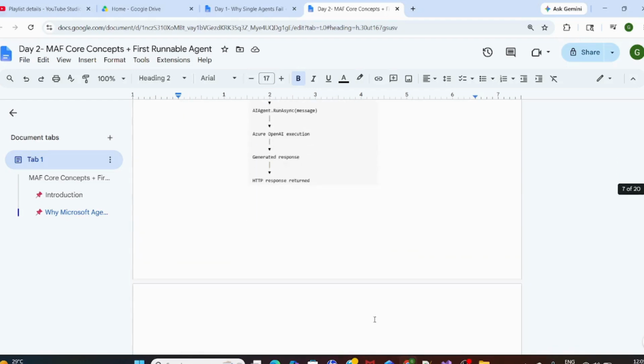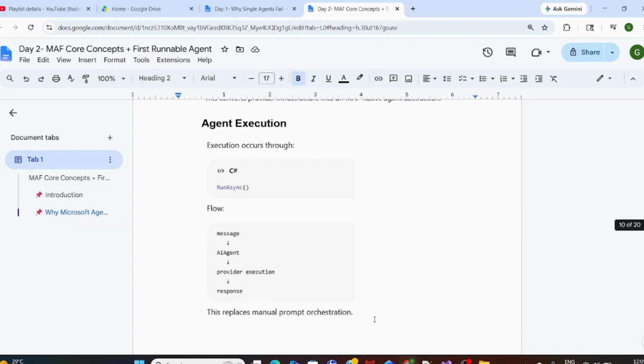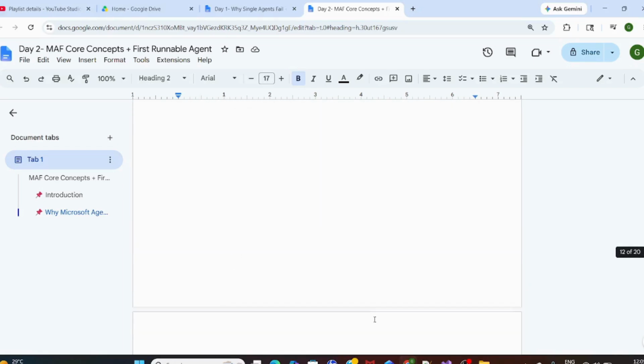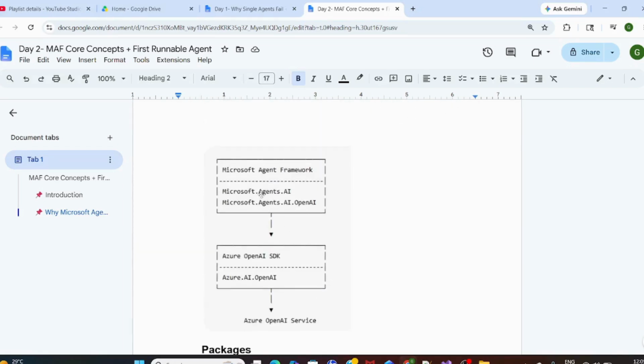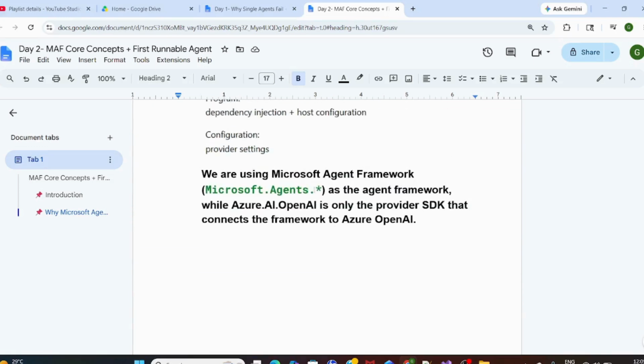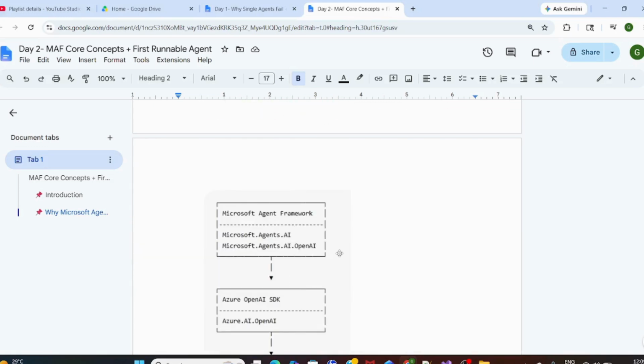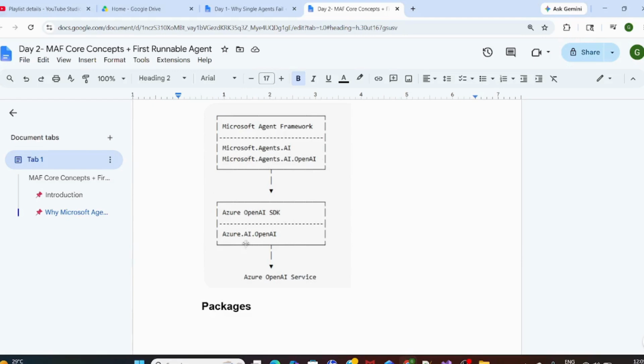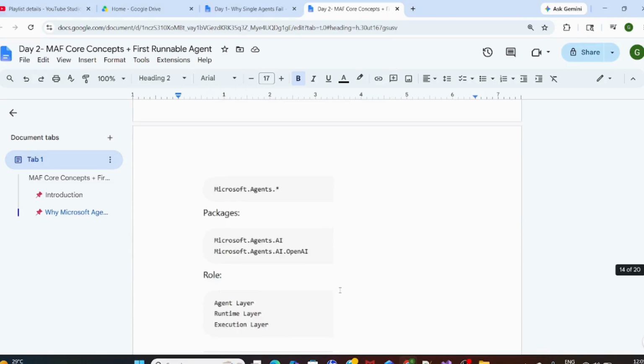So you remember these packages. So the structure is agent framework. Agent framework means agents dot, so that's what I mentioned, agent star. AI OpenAI, and OpenAI SDK talk with Azure AI OpenAI, then the actual OpenAI service. So these are the packages.